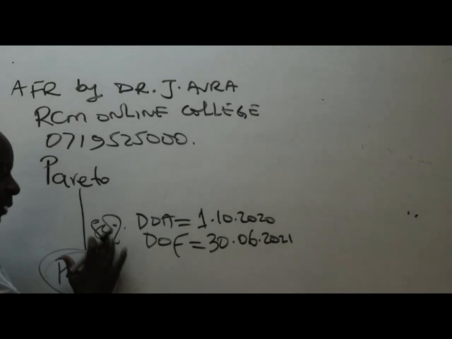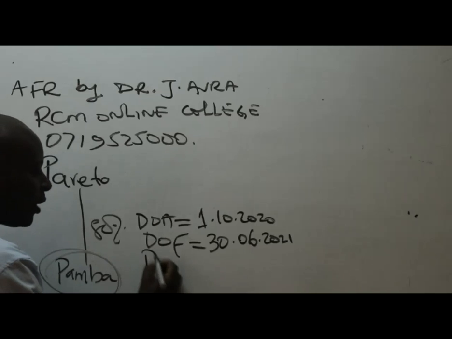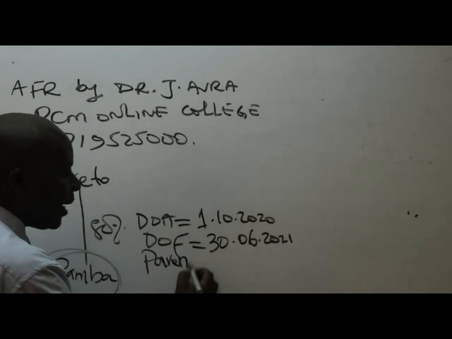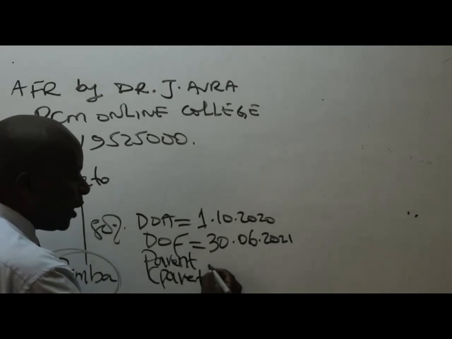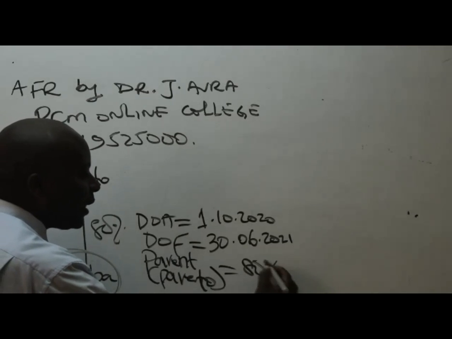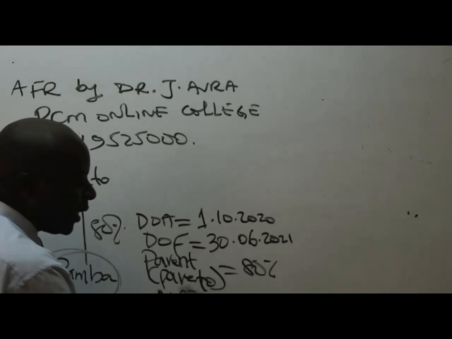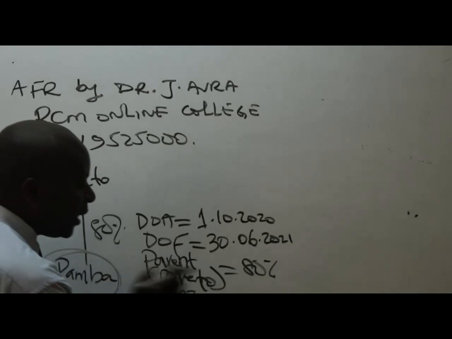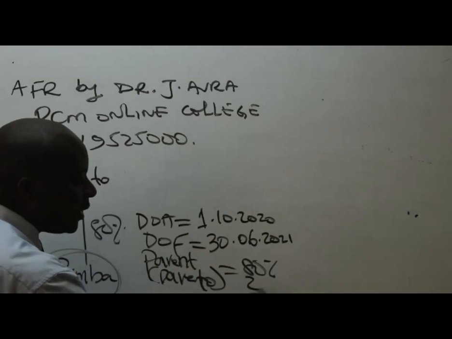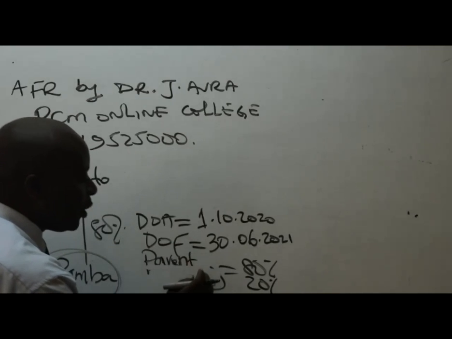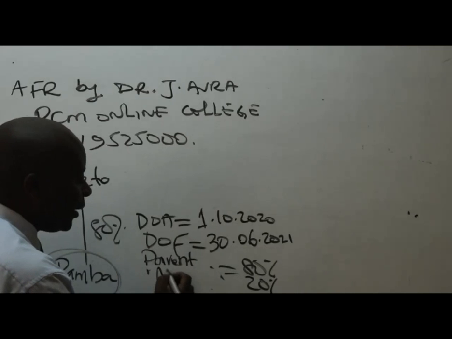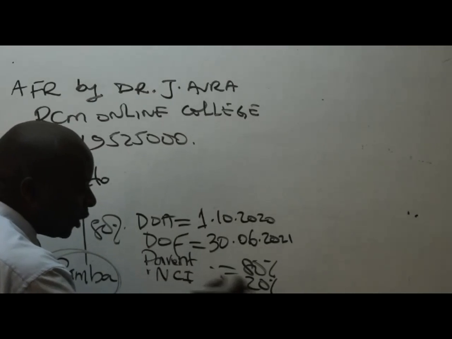80%. 80% signifies what here? Control. So the controlling interest, who is the parent? And the parent in this case is Pareto. Pareto controls 80%. And then we have the NCI, non-controlling interest. The NCI here will be having what percentage? 20%. So the parent, Pareto, will be having 80%, and then we have the NCI having 20%.